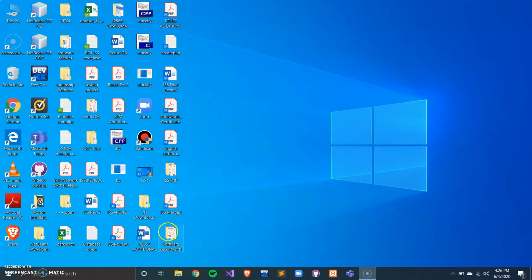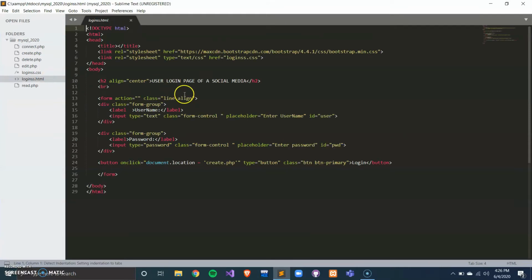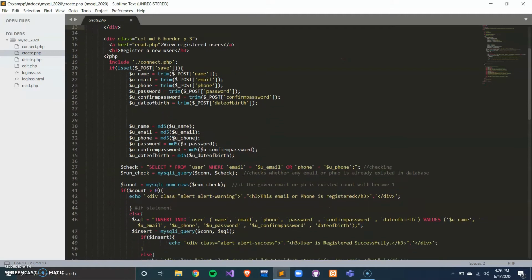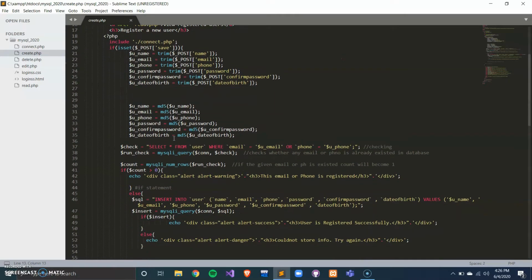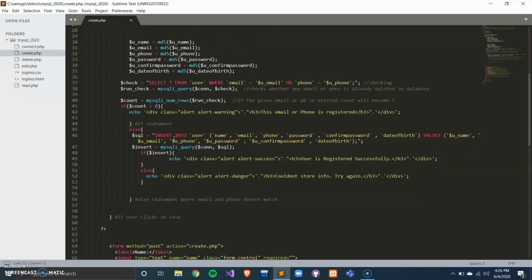Now we will see how this encryption works in a website. For this, I have created an HTML page in which the user can log in to the system by entering their username and password, which connects to the create.php file. In this, the data entered by the user are name, email, phone number, password, confirm password, and date of birth, in which we have to encrypt all the data.